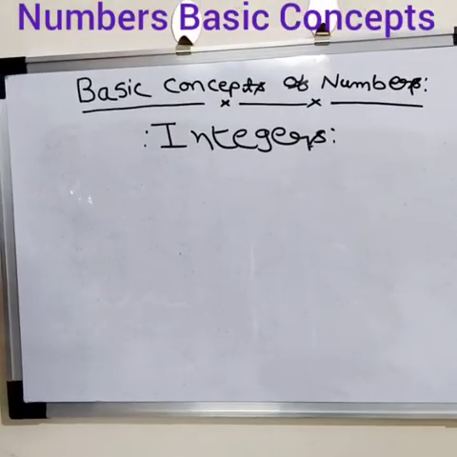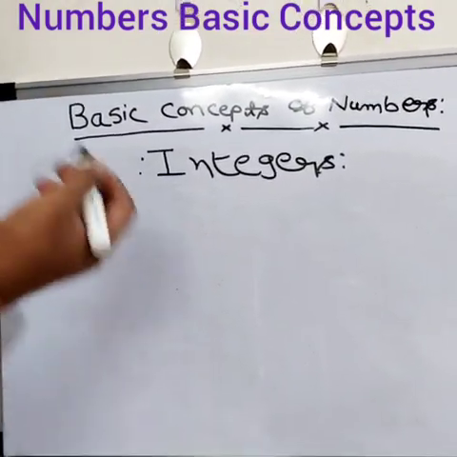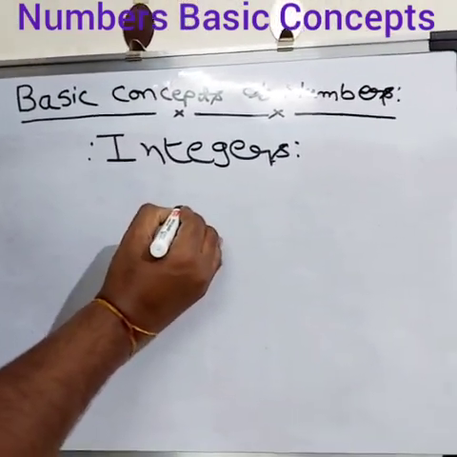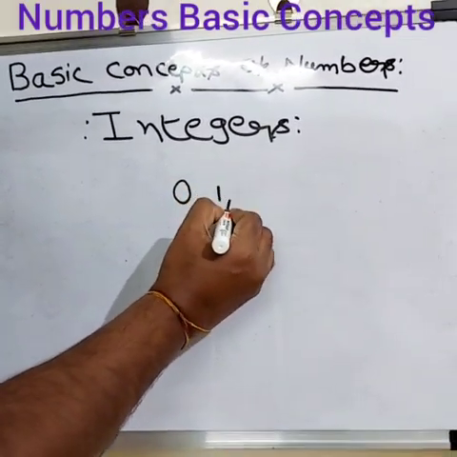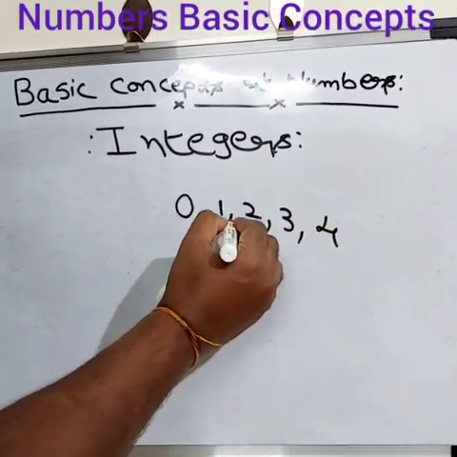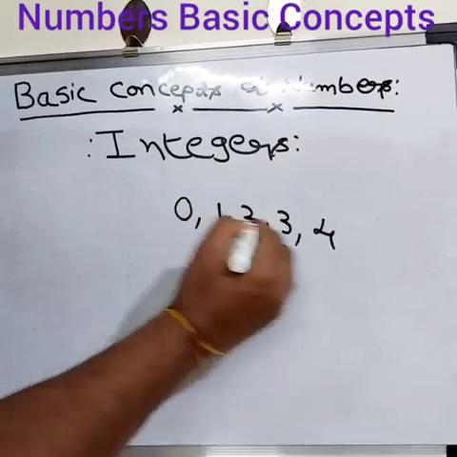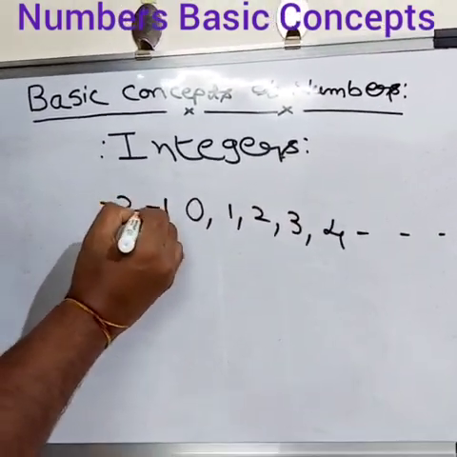Now we'll discuss the integers. What will fall under integers? Integers will start from 0. Right side of it you can have all natural numbers. So when you add 0 to the natural numbers, and not only the positive numbers, you will have the negative numbers here too.